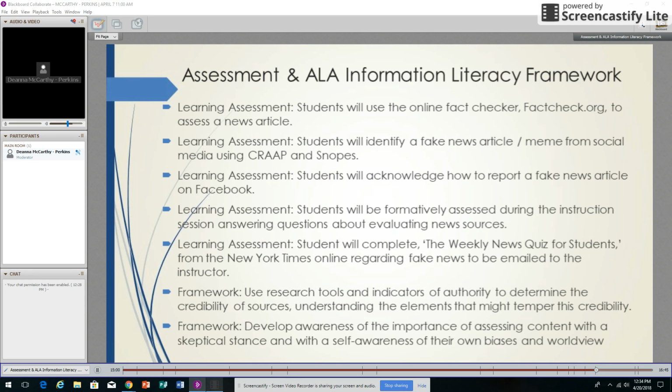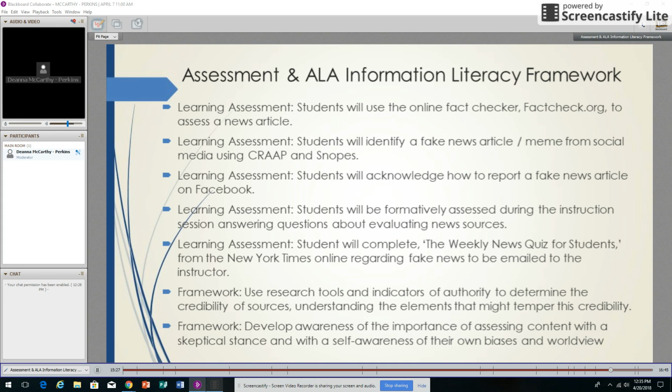And let's see where we are. Okay, assessment and ALA information literacy framework. These are the learning assessments that we're going over and we've talked about. I've asked you some questions. You're going to complete the news quiz for students at the bottom and send that to me. And the framework is based on using research tools and indicators of authority to determine the credibility of sources, understanding the elements that might temper this credibility.